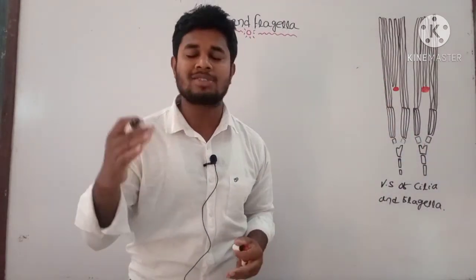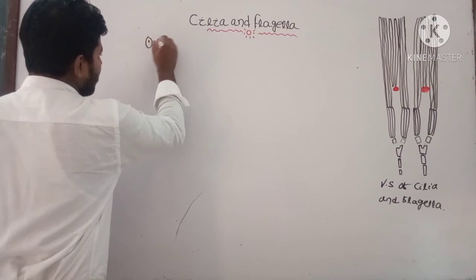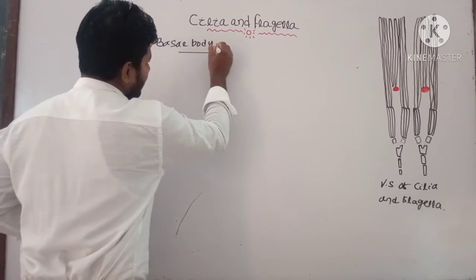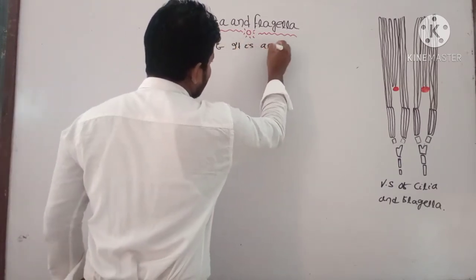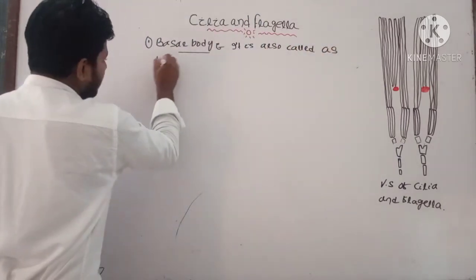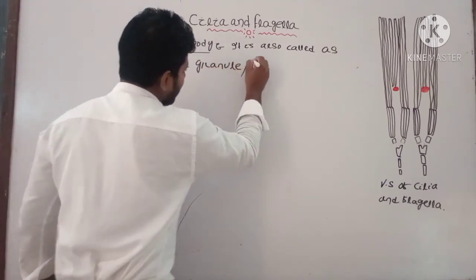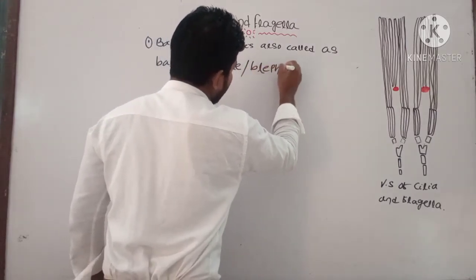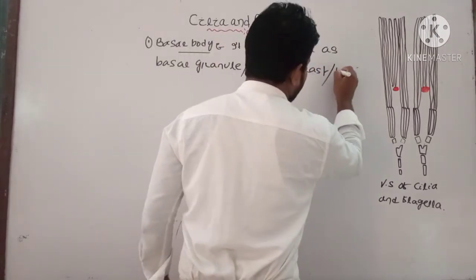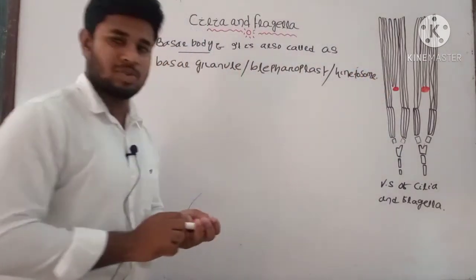First, the first structure of the flagella is the basal body. Let us first discuss the structure of the basal body. It is also called the basal granule, or we call it the blepharoplast, or another name for this basal body is kinetosome. These three names can be used for the basal body.